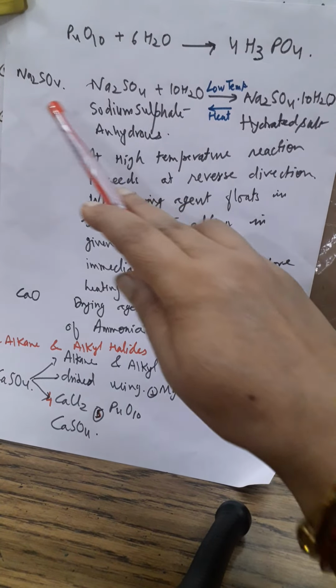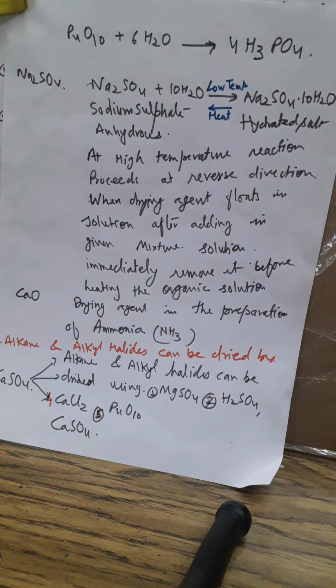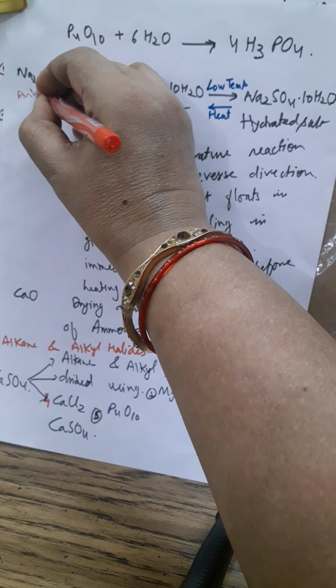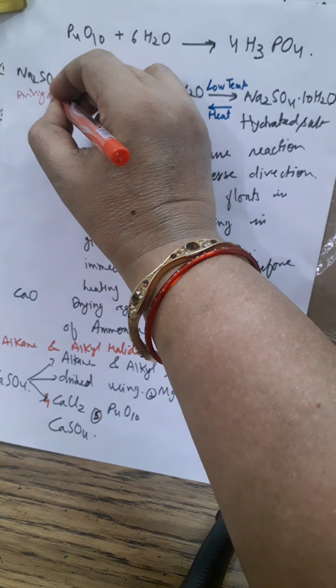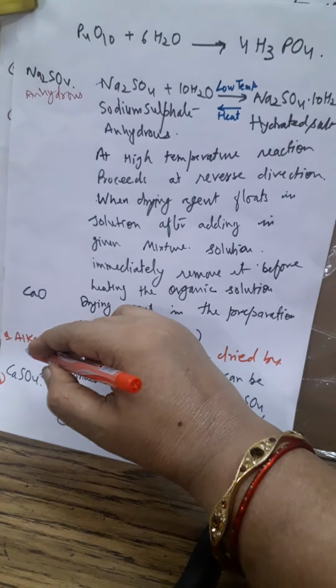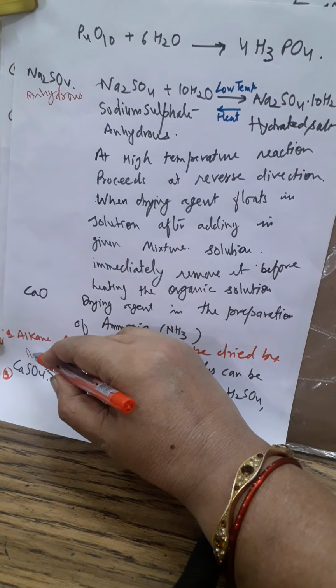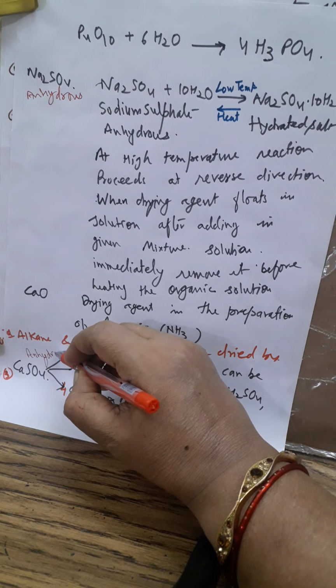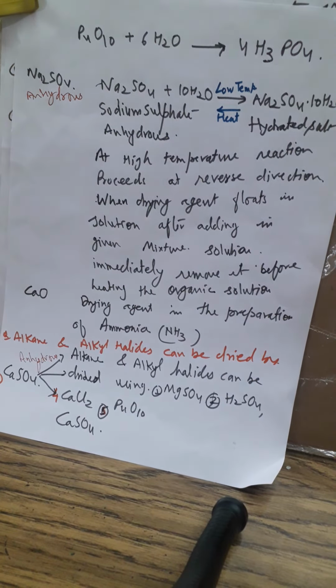Now, how does Na2SO4 work? How is Na2SO4 used in drying? Whenever I say this, always remember that they are anhydrous. Sometimes I have not written it every time, but all these salts are anhydrous. Then only can they absorb water. If they are already hydrated, why would they absorb water?